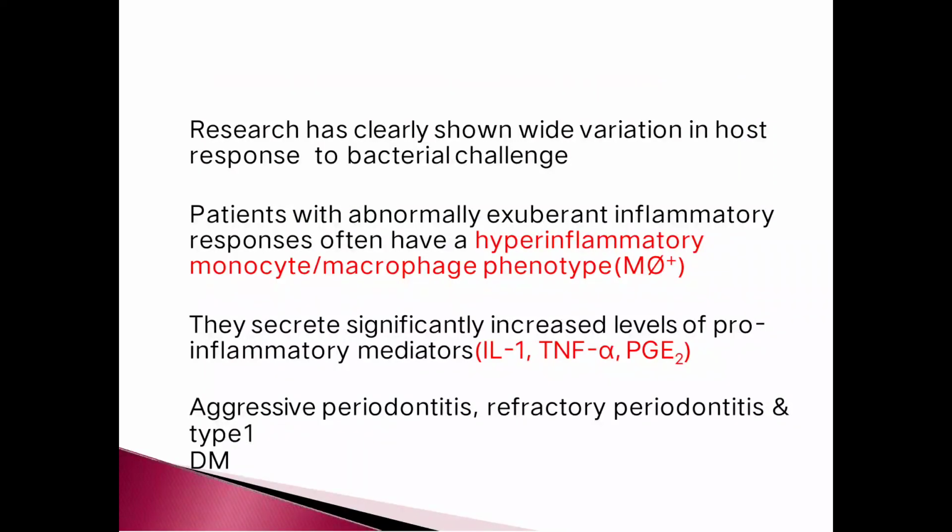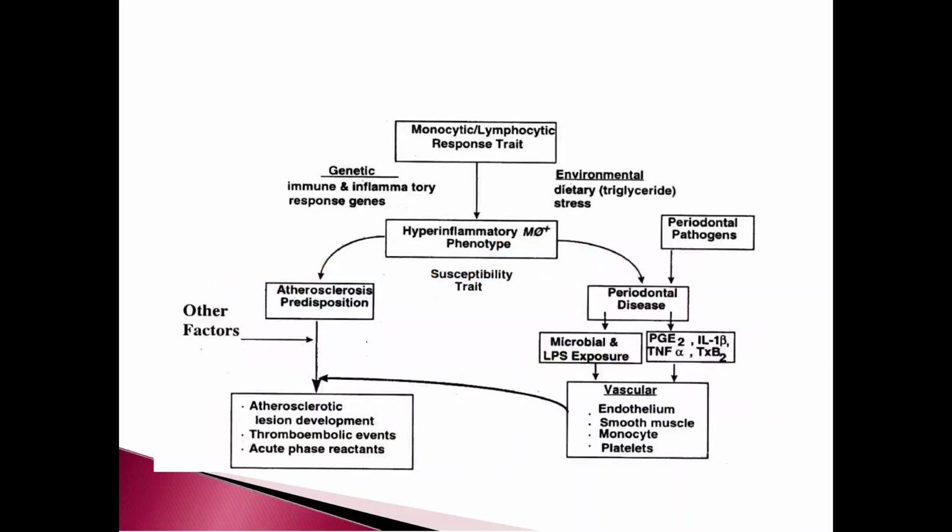Research has clearly shown wide variation in host response to bacterial challenge. Patients with an exuberant inflammatory response often have a hyperinflammatory monocyte to macrophage phenotype. They secrete significantly increased levels of pro-inflammatory mediators, seen in aggressive periodontitis, refractory periodontitis, and type 1 diabetes mellitus. This is the flowchart showing the atherosclerotic or vascular factors activation.